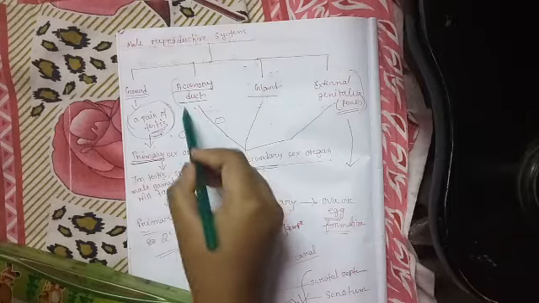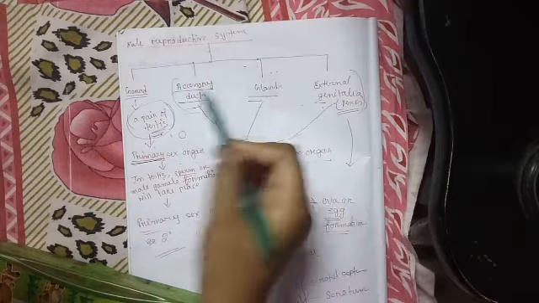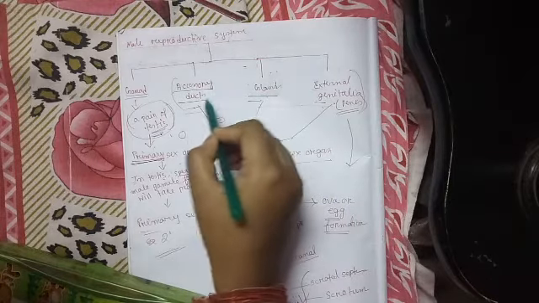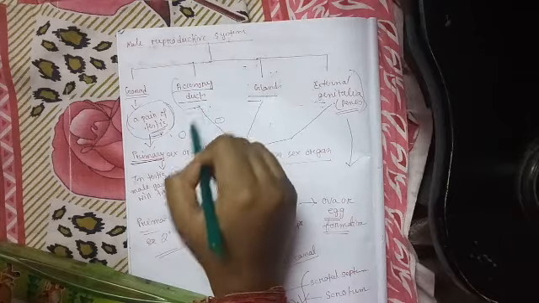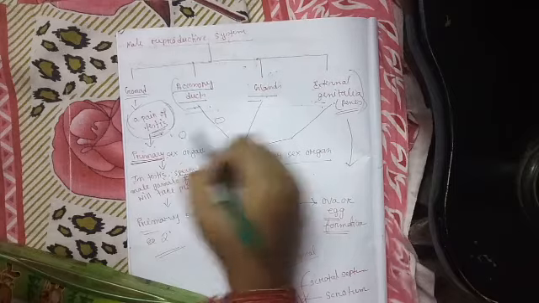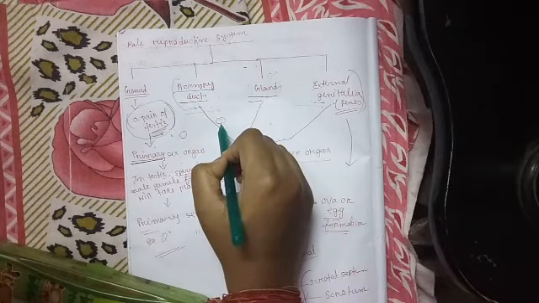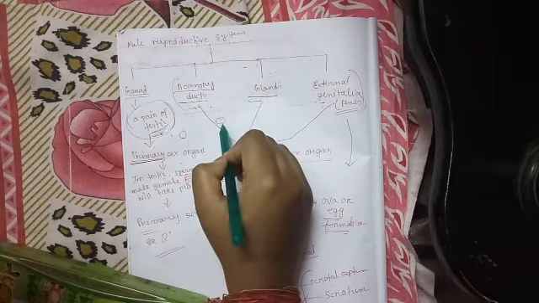How these structures help in the process of reproduction, we will see. As for example, accessory ducts are involved in the sperm transfer from one place to another. We will see it later on, from where to where the accessory duct transfers these sperms.